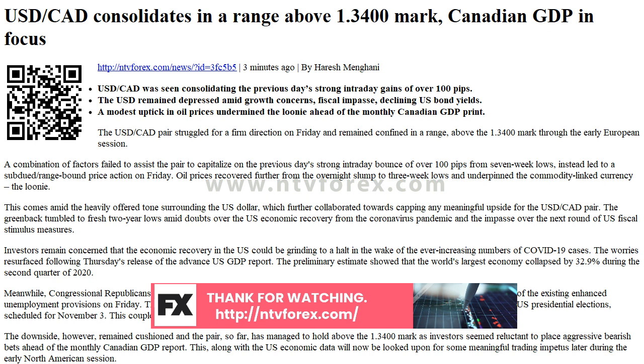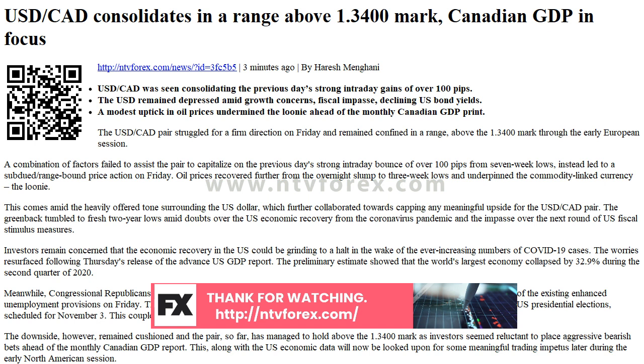Technical levels to watch. USD CAD. Overview. Today last price: 1.3412. Today daily change: 0.0011. Today daily change percent: 0.08. Today daily open: 1.3423. Trends. Daily SMA 20: 1.35. Daily SMA 50: 1.3567. Daily SMA 100: 1.3826. Daily SMA 200: 1.3523.